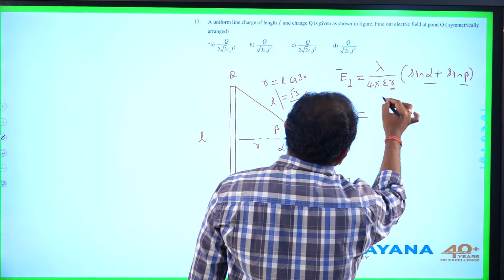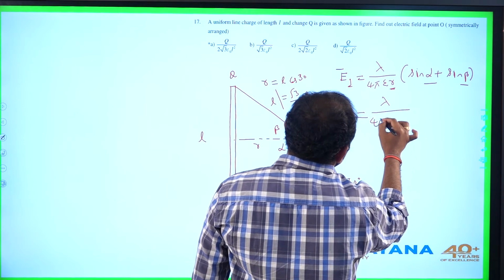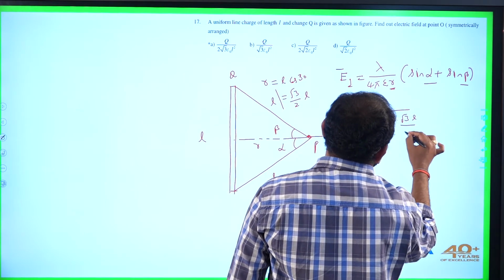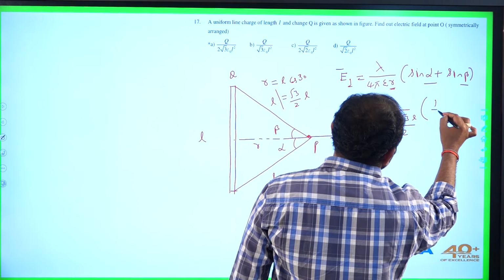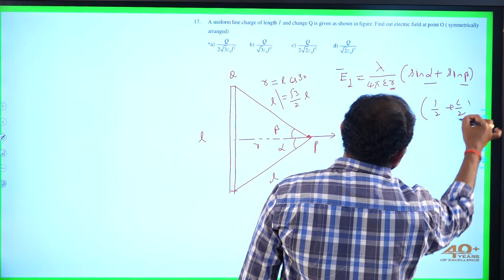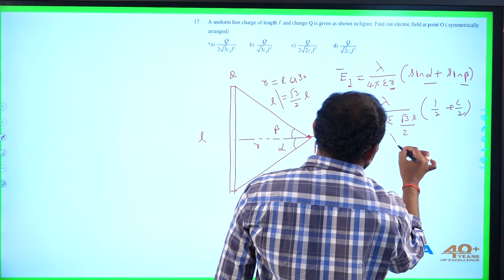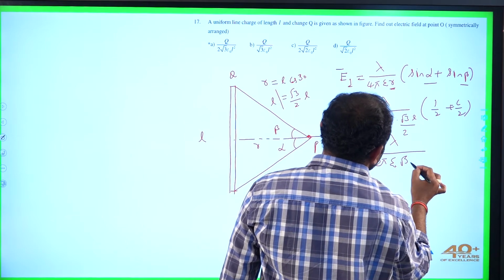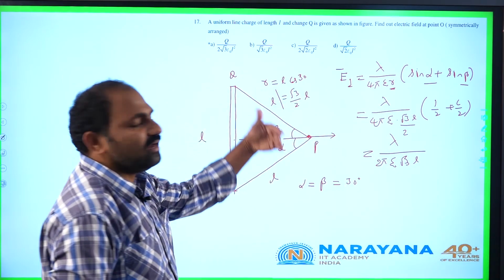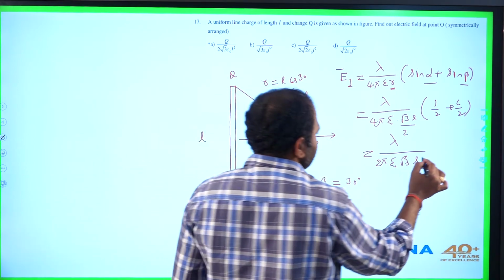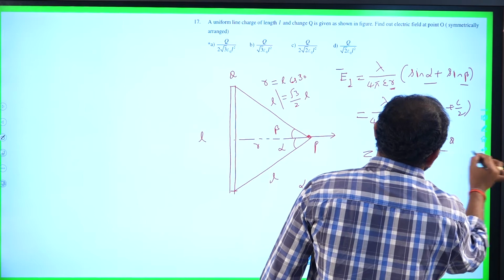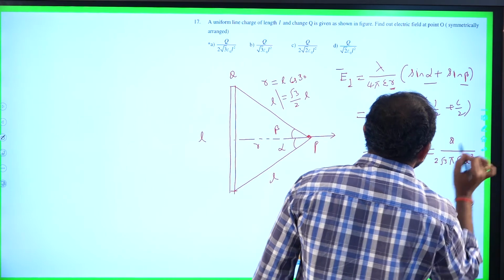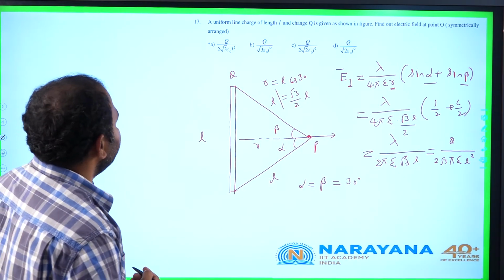So the expression will be lambda by 4 pi epsilon naught. R can be replaced with root 3 times of L by 2. This is 1 by 2 plus 1 by 2. Simply it is 1. So finally this is lambda by 2 pi epsilon naught into root 3 times of L. Again lambda can be replaced with Q by L. So this is equal to Q by 2 root 3 times of pi epsilon naught into L square. So it is given with option A.